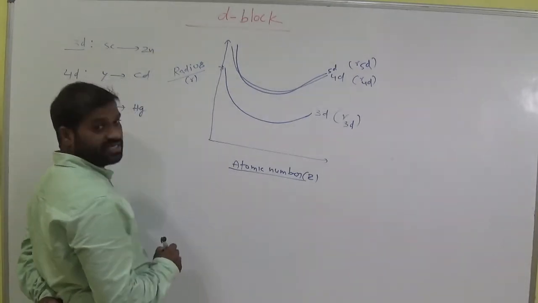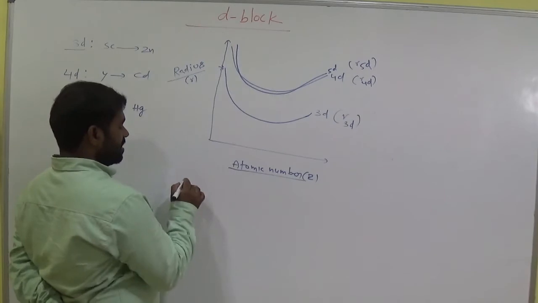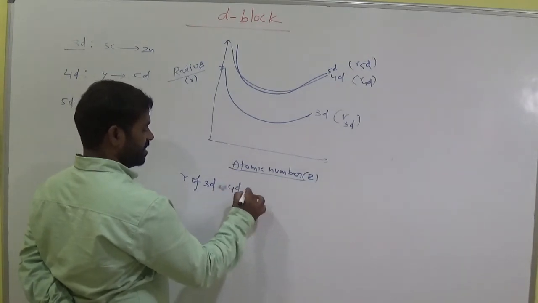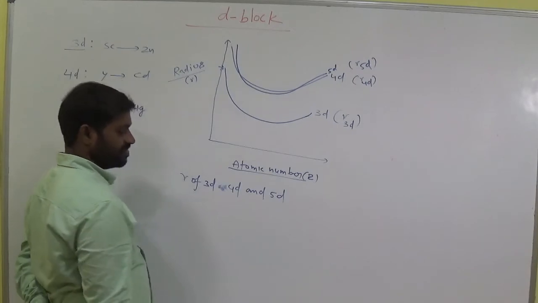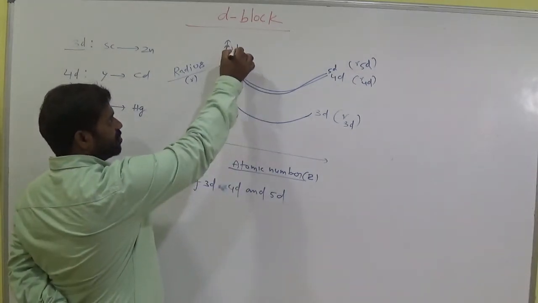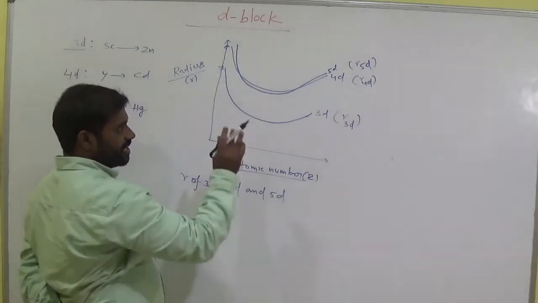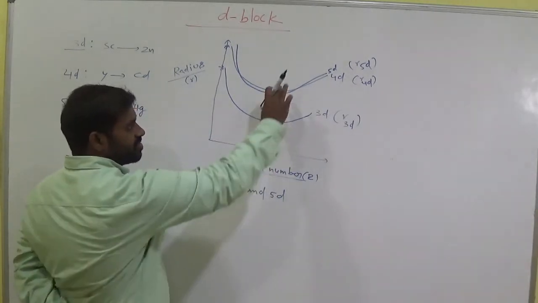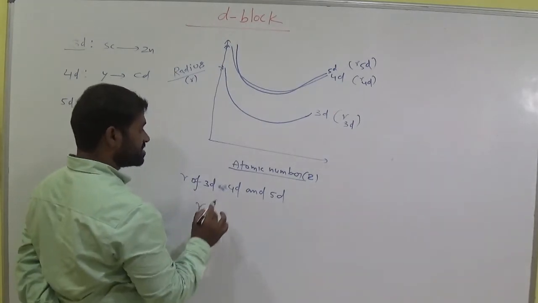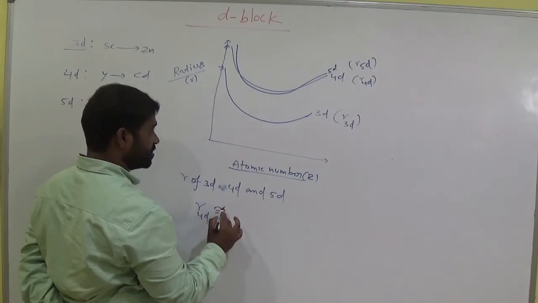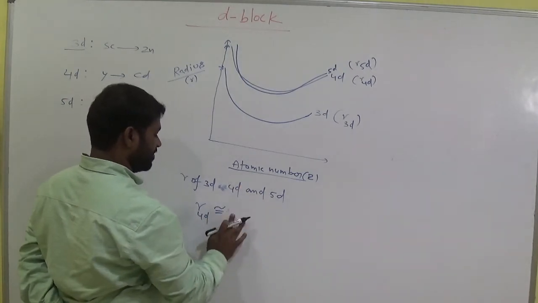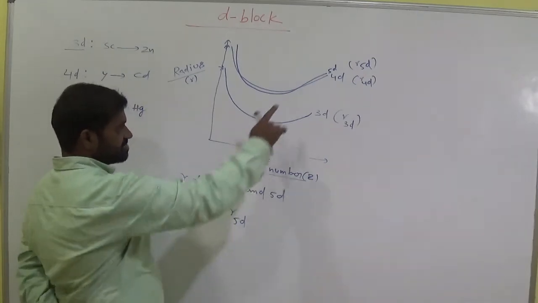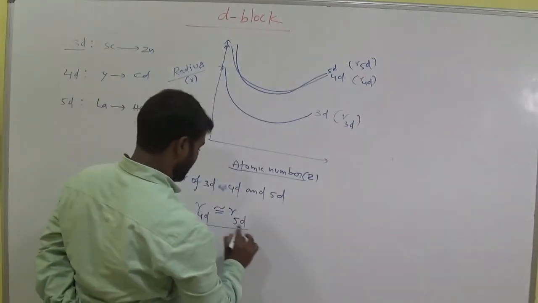Let us observe one very important thing here: the radius of 4D and 5D are at high radius. If you observe, the radius of 4D and 5D are almost similar, but far from the 3D. So the radius of 4D is almost equal to the radius of 5D. Keep it in our mind.